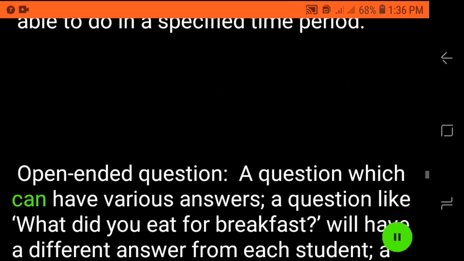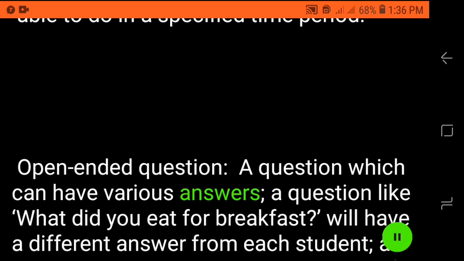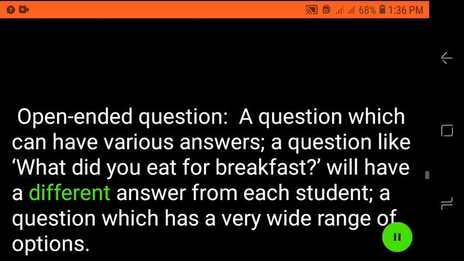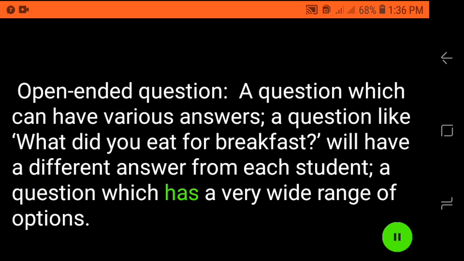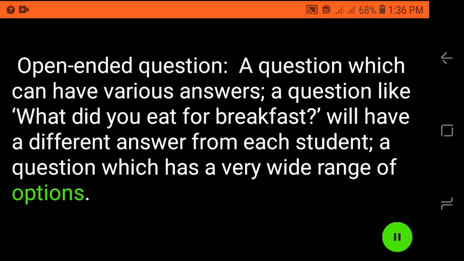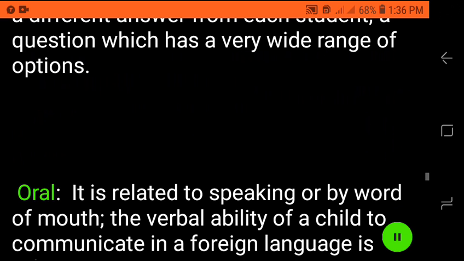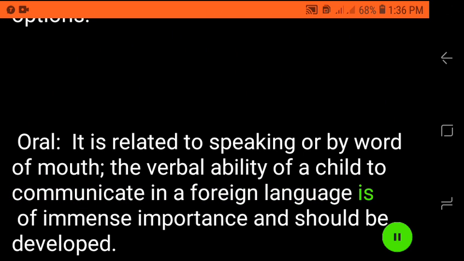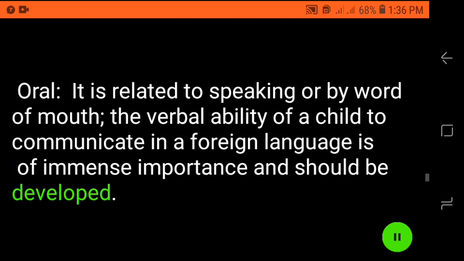Open-ended question, a question which can have various answers. A question like, "What did you eat for breakfast?" will have a different answer from each student. A question which has a very wide range of options. Oral, it is related to speaking or by word of mouth. The verbal ability of a child to communicate in a foreign language is of immense importance and should be developed.